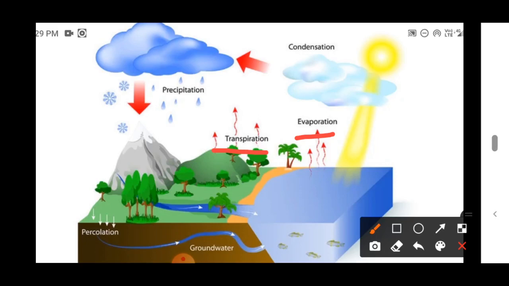These clouds again precipitate in the form of raindrops or snow or hail. Finally, the rainwater reaches the ocean. I hope, students, you all understand this water cycle concept, isn't it?